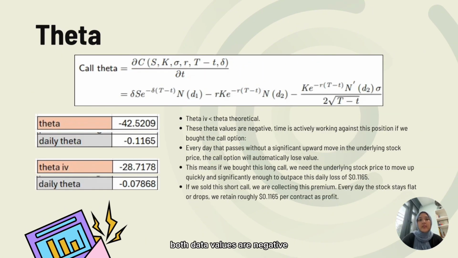Next, both theta values are negative, meaning time decay works against a long call position. Every day that passes without a significant upward movement in the underlying index reduces the option's value. Therefore, a long call requires the index to rise quickly enough to offset this daily loss. Conversely, for a short call seller, this time decay becomes a source of profit as the option gradually loses value.